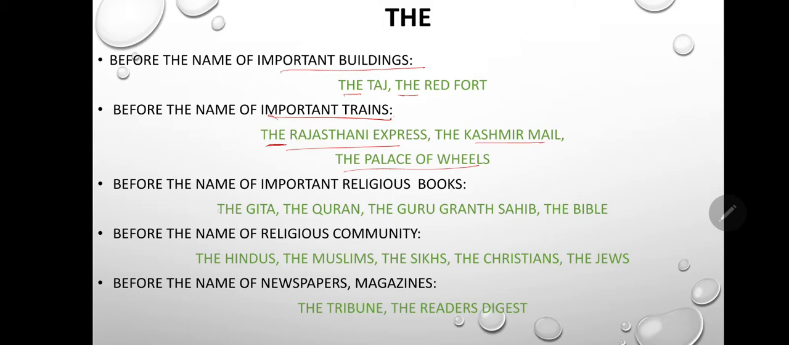Next, before the names of important religious books, the Gita, the Quran, the Guru Granth Sahib, the Bible. So we will use the before the names of these religious books. Next, before the names of religious communities like the Hindus, the Muslims, the Sikhs, the Christians, the Jews. Next, the before the names of newspapers and magazines. The Tribune, the Times of India, the Reader's Digest is the name of a magazine.